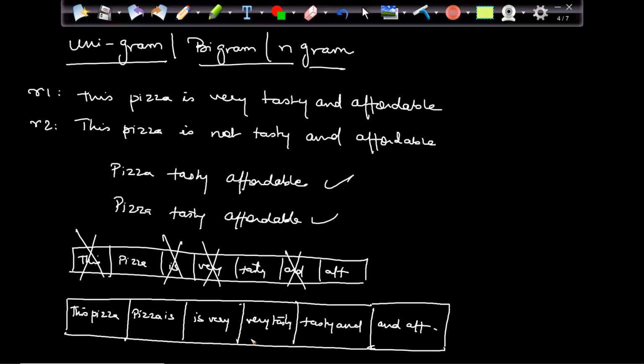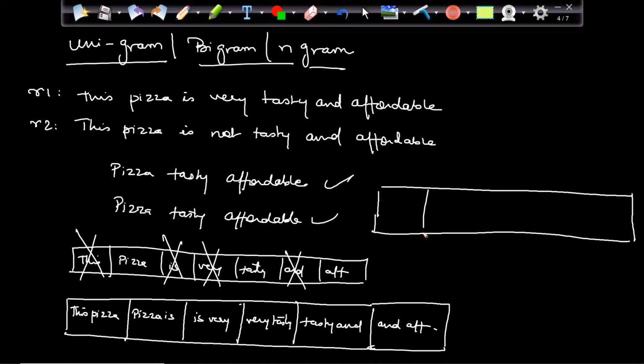Because here I have "very tasty", and somewhere in my vector for R2, I will have "not tasty". So the words are different, right? My common words will be "this pizza". So let's create the vector for R2 also. I'll have "this pizza".